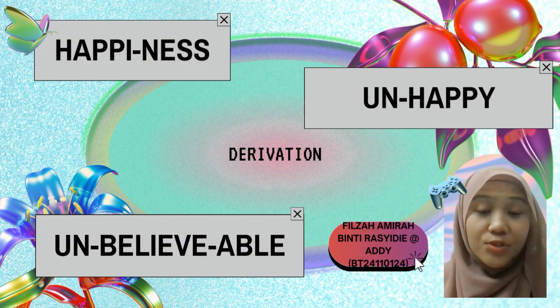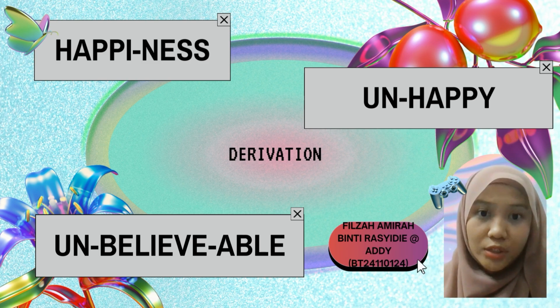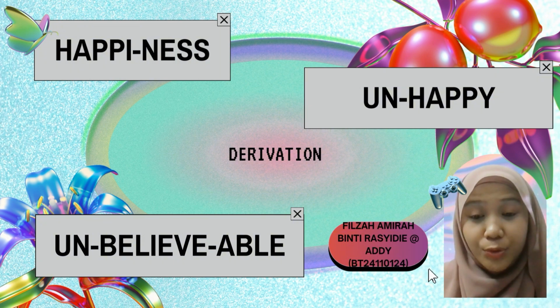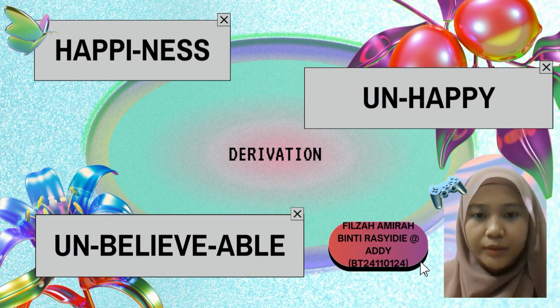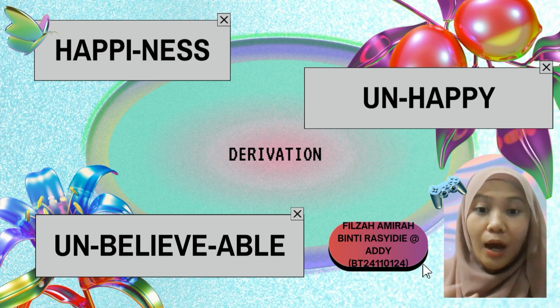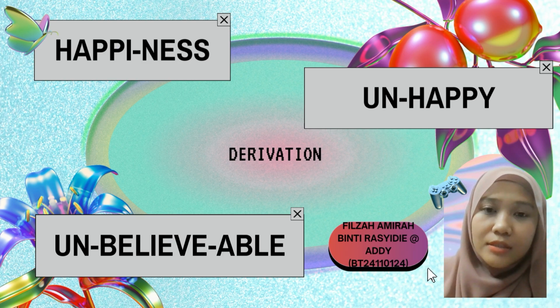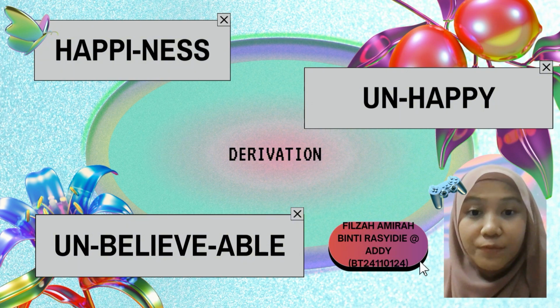So, derivation refers to the process of creating a new word or form by adding prefixes, suffixes, and other elements to a word or root. In linguistics, derivation involves modifying a base or root word to form a new word that often changes its meaning. As an example, happy is an adjective which is how you feel, and by adding the suffix -ness, it becomes happiness, which means a state or quality of being happy.